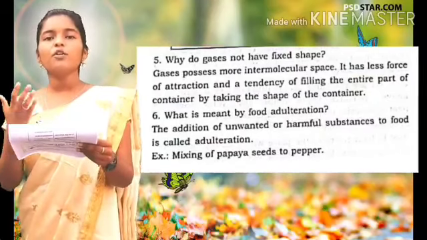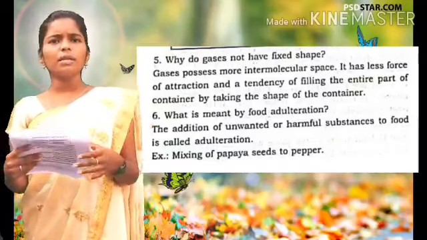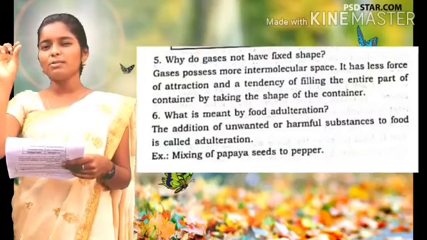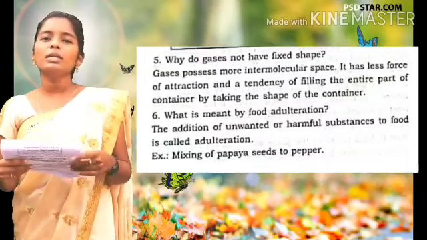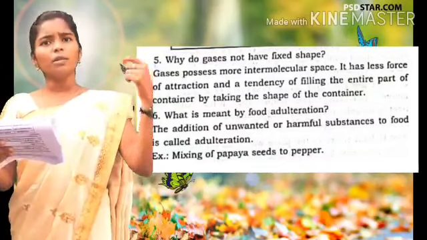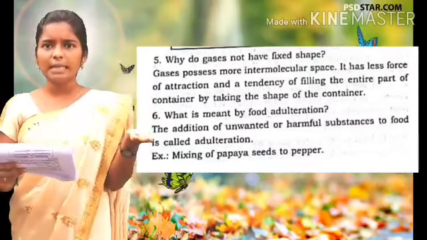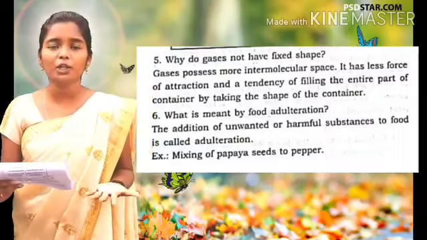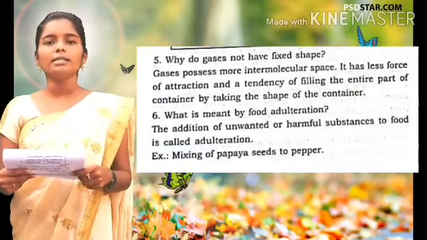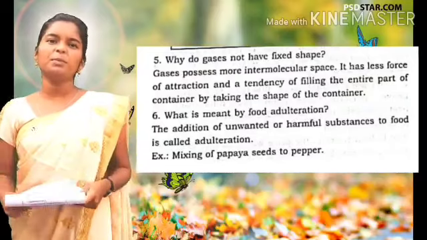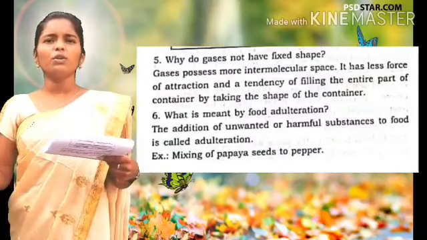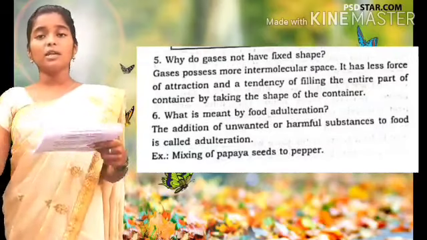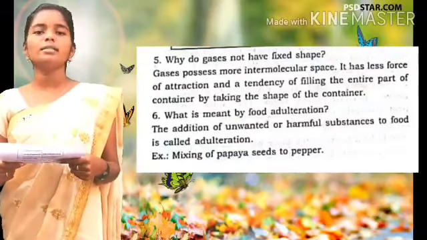Example? Mixing of papaya seeds with pepper. Everybody has seen pepper, no, children? It is black and very small particles. If you mix papaya seeds with pepper, they look the same, so you cannot find them. That type of thing is called food adulteration. They are cheating people. We do not know, so we simply believe them and buy it. Mixing like this is called food adulteration.